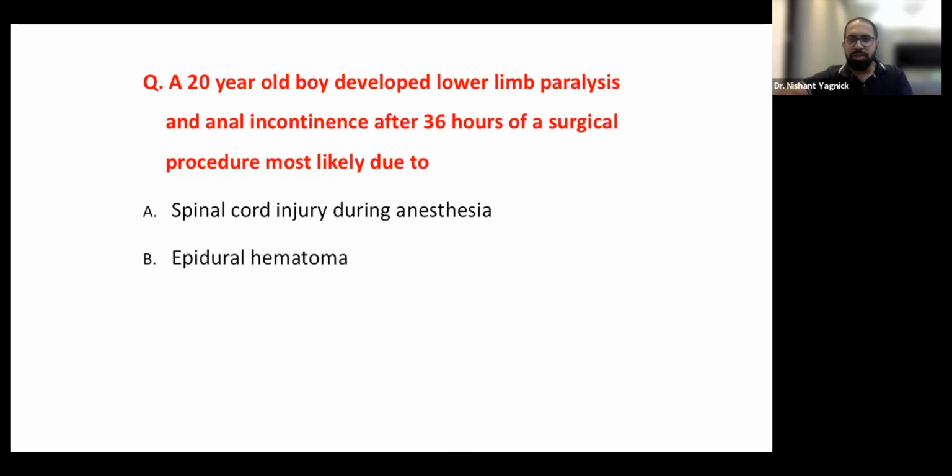Which is not a cutaneous sign of spinal dysraphism? Hemangioma, sacrococcygeal dimple, dermal sinus, lipoma. This was one of the questions. Okay. Hemangioma is not a sign of spinal dysraphism. A sacrococcygeal dimple is definitely a sign. A dermal sinus is a sign. Lipoma. The answer is hemangioma.